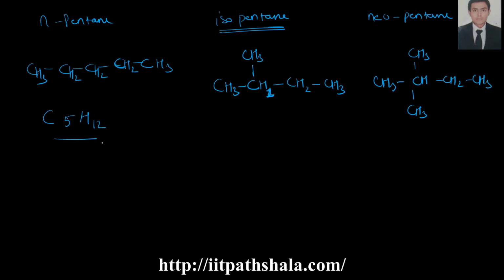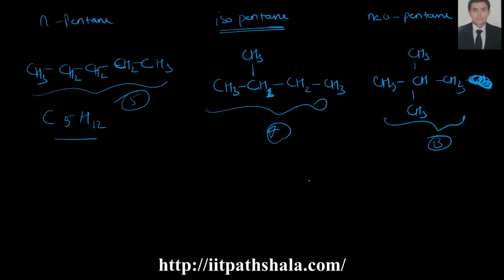Now you can see everyone has 5 carbons and 12 hydrogens in the formula, but the number of carbons in the parent chain is different. Here it is 5 carbons in the main parent chain, here it is only 4 carbons, and here it is 3 carbons in the main parent chain.